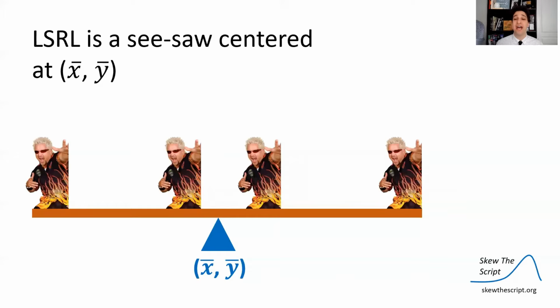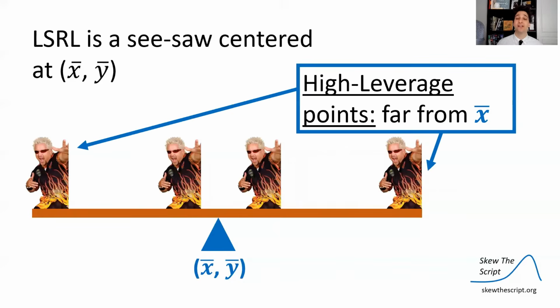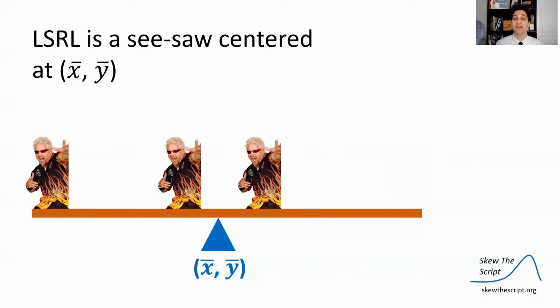However, when we have high leverage Guy Fieris, the ones on the far sides are high leverage points, the ones that are way below X bar or way above X bar, they have a large effect if we remove them. Say, for example, we remove this high one.